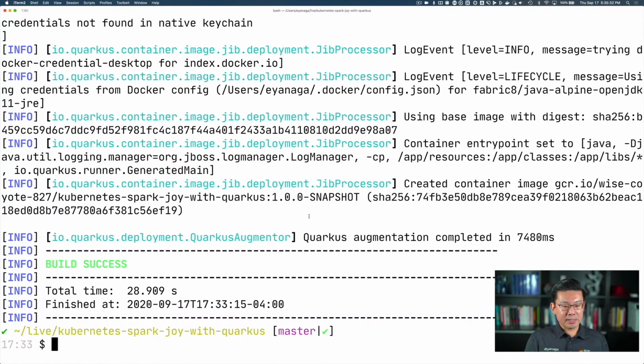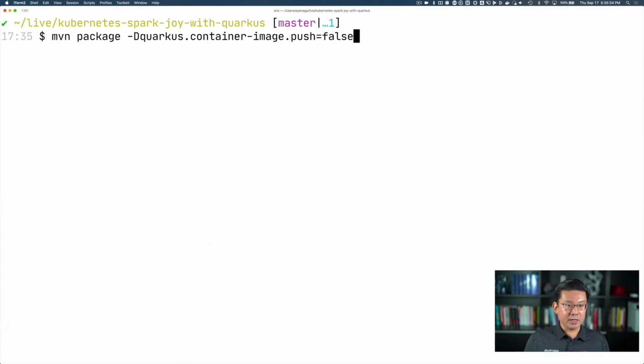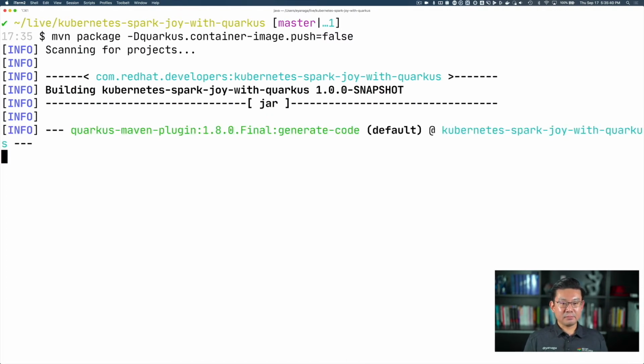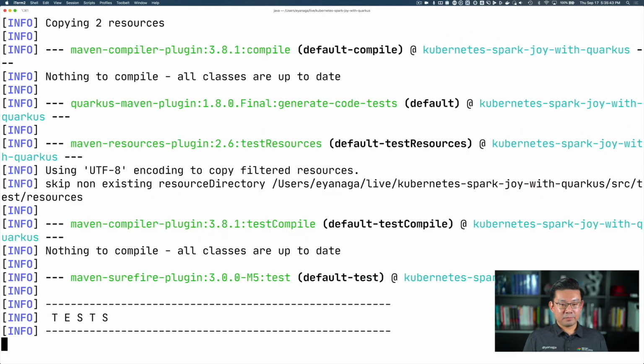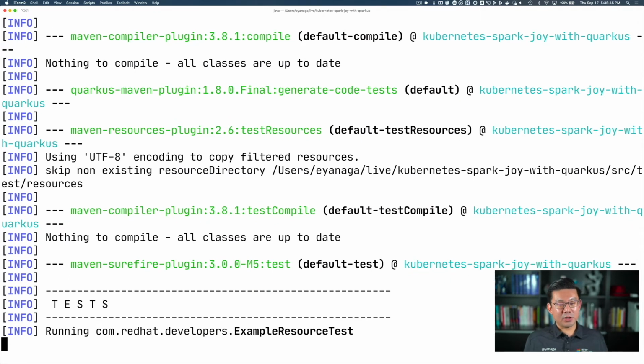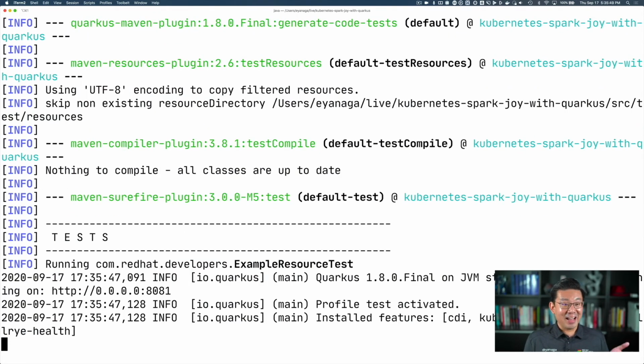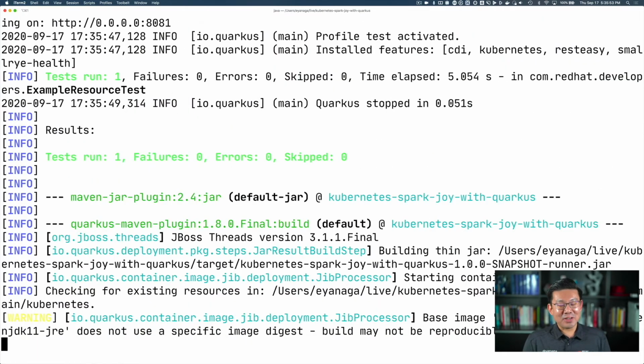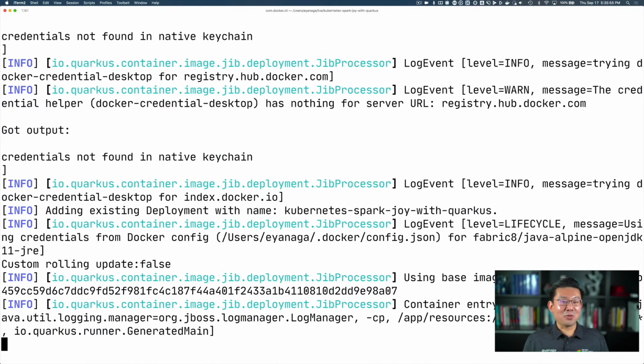So I go back here to my terminal. I'm going to clear here and run the mvn package again. And if you think it's slow, please have in mind that we're recording a lot of different stuff right here. I have a video conference application open with Ray. So yes, everything takes longer when you're watching it.